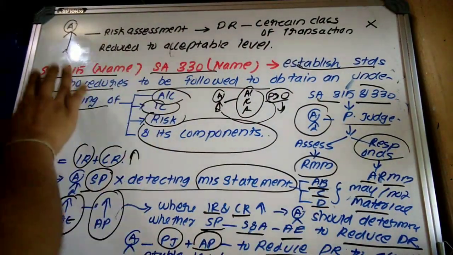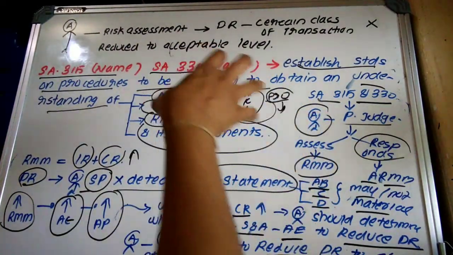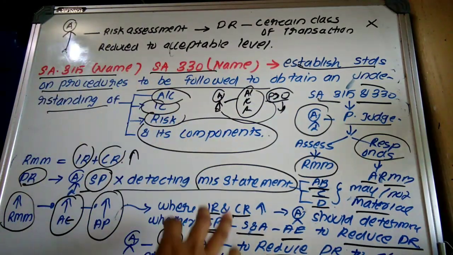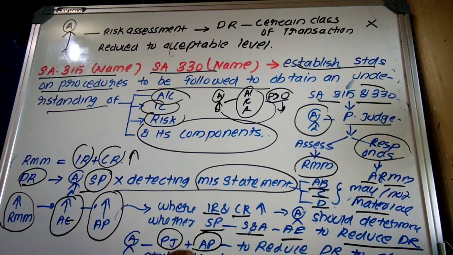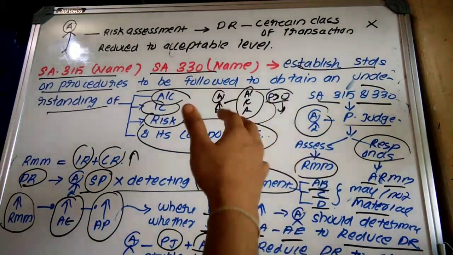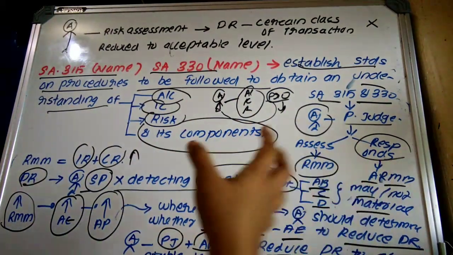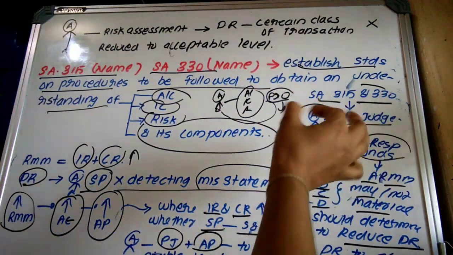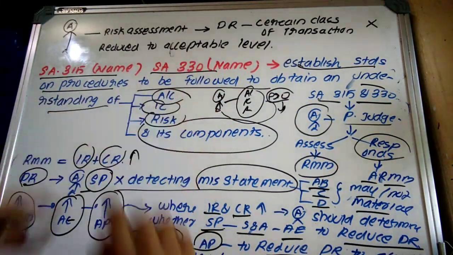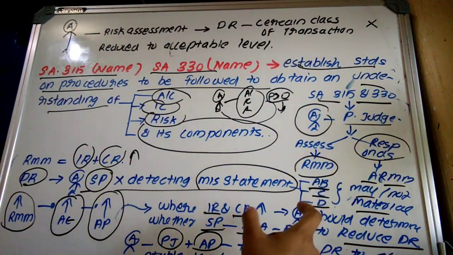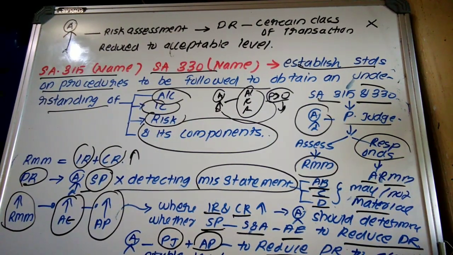First of all, you should indicate the SA number and SA name, SA 315 and 330, and then indicate the requirement of the standard. It mainly establishes the procedures to be applied for the purpose of obtaining an understanding of the accounting and internal control system, risk, as well as its components. So before applying the audit procedure, the auditor should use his professional judgment, for both SA 315 and 330, to identify and assess the risk of material misstatement and to respond to that risk of material misstatement.